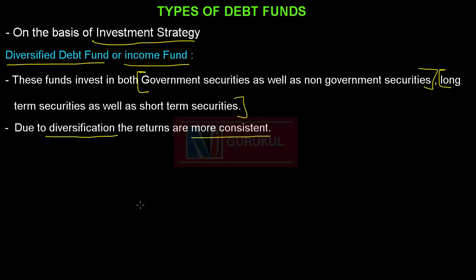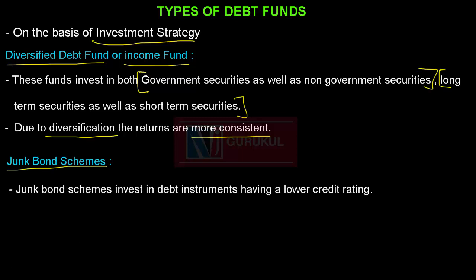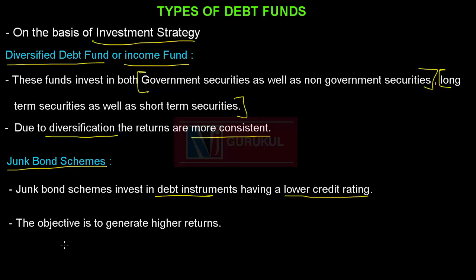The next fund on the basis of investment strategy is junk bond schemes. A junk bond scheme invests in debt instruments which have a lower credit rating. Due to lower credit rating, the securities offer higher interest rate. The objective of the fund manager is to generate higher returns for the investors.